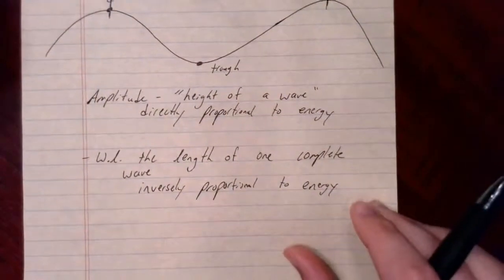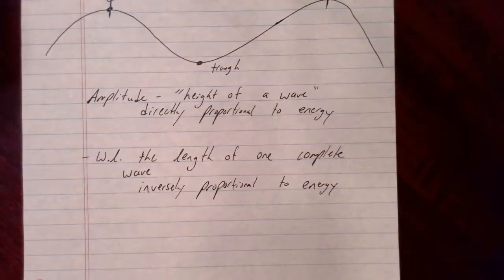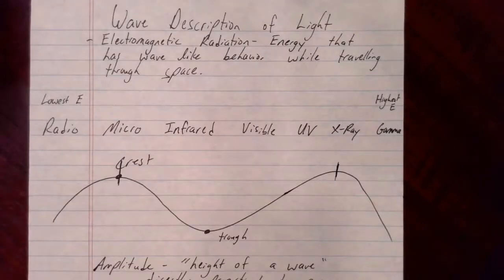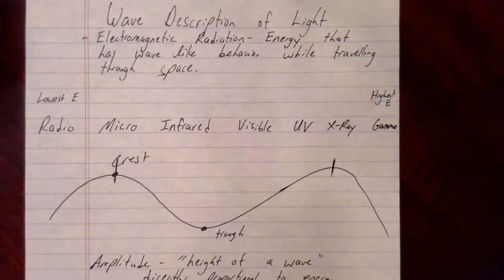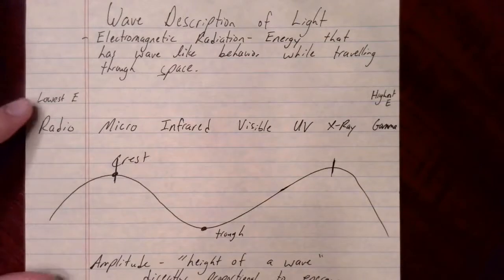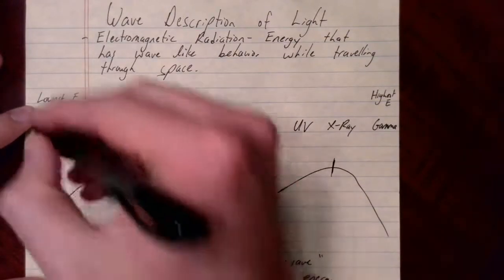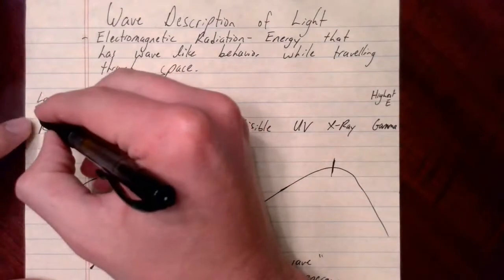So that means the greater the distance between two crests, so the longer the wave, or the longer the wavelength, the lower in energy the wave actually is. So now let's come back up here, now that we have some terminology, particularly wavelength to use, let's look at the spectrum. Okay? So if we know that the radio wave end is the lowest in energy, I know that this end of the spectrum is going to have the longest wavelength.